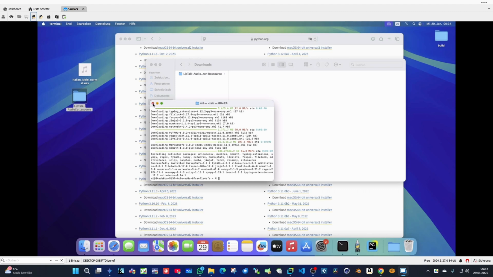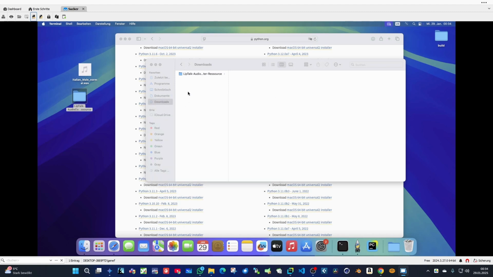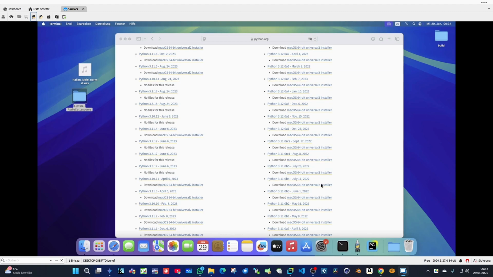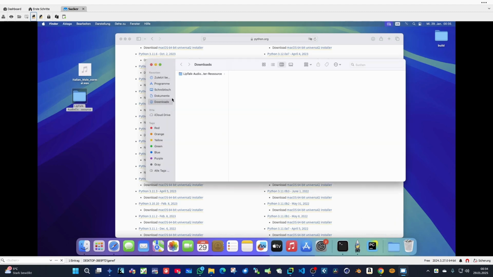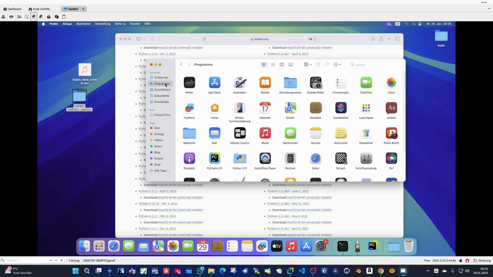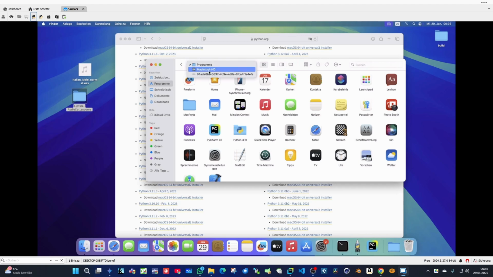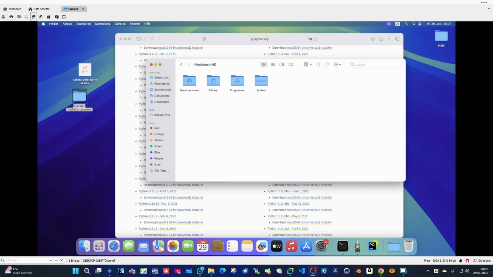It works. What we have to do now is navigate to our Python installation. So open the Finder again. I think it is in Programs. First of all, we have to go to Mac. Okay, it's here in Macintosh, and here it is in Library.